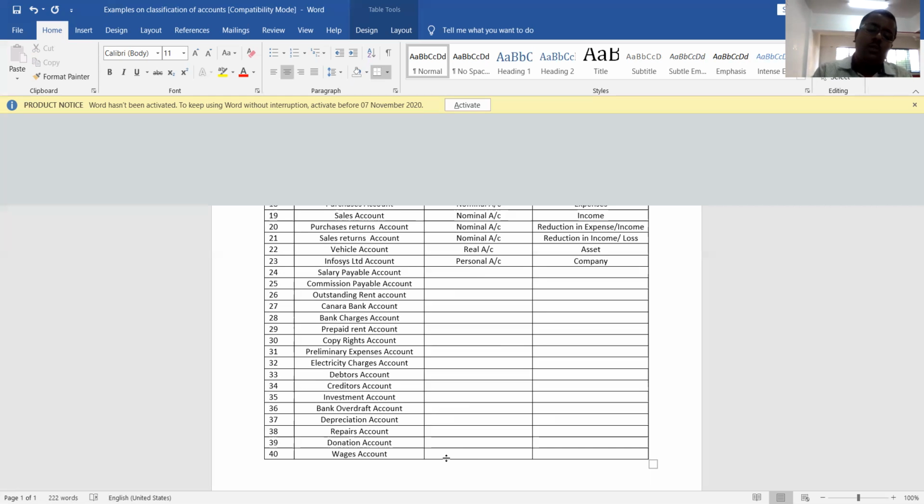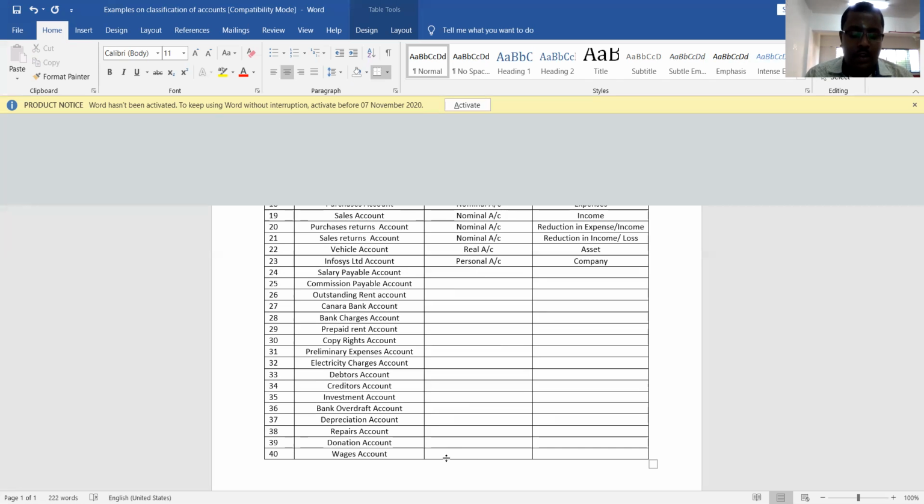Okay, now you should be careful when it comes to payables, receivables, transactions. Payable means which we need to pay. Receivables means which we are going to receive. So payables are liabilities, receivables are assets. Understood? So here, salary payable account is actually a liability.